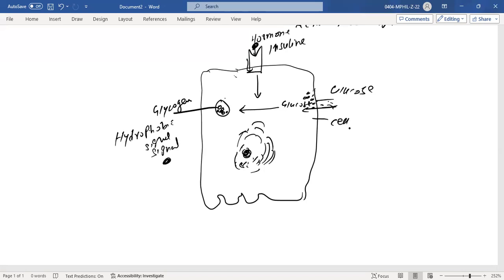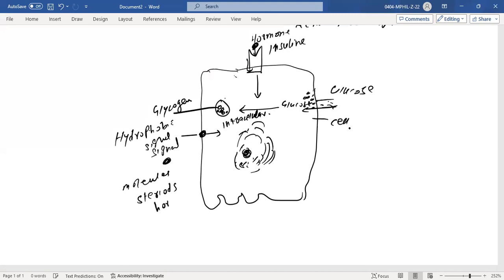It will come here and enter the cell. There is no receptor here; its target would be intracellular. Now the question is, what type of signals have intracellular targets? They don't have any receptor on the cell membrane. For example, steroid molecules, steroid hormones.